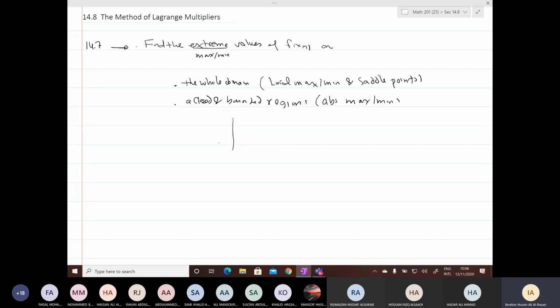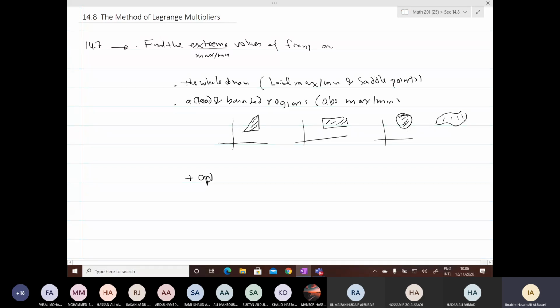Here we consider regions like a triangular region, a rectangular region, a circular region, mainly these three, or in general any other regions. We concentrate on either rectangular, triangular, or circular regions. So here we need the absolute maximum and minimum on these regions.